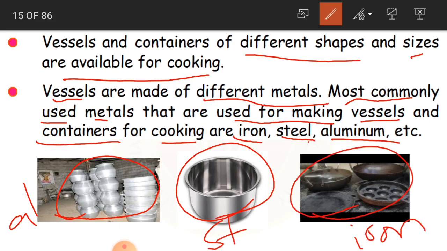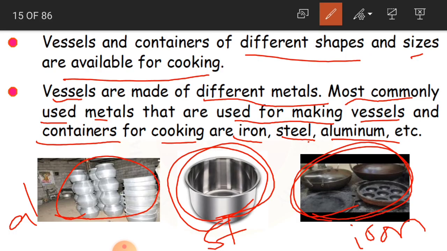In the olden days, most of our grandmothers were using aluminium vessels. Even now we use them, but it has become less. Only for big dishes, if you want to cook for so many members, then we take the help of aluminium vessels. But these days we mostly use steel containers. And we also use iron containers.